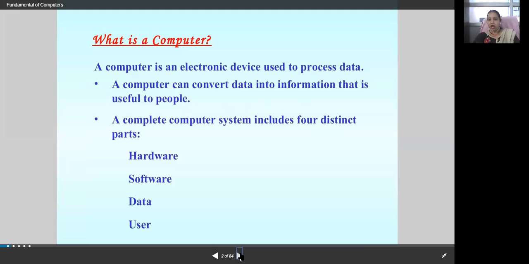Then you will be writing down that the computer system includes 4 distinct parts. What are they? Hardware, software, data, and user. The next two chapters are based on hardware, and the fourth chapter is software. We'll be discussing hardware and software in detail in our next revision class.